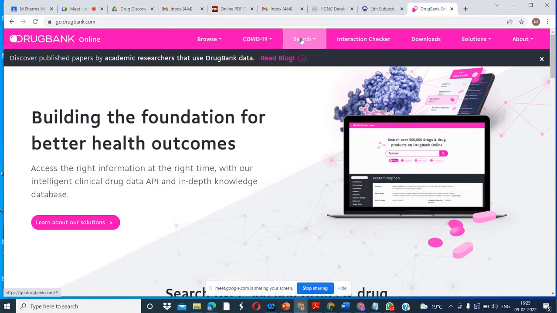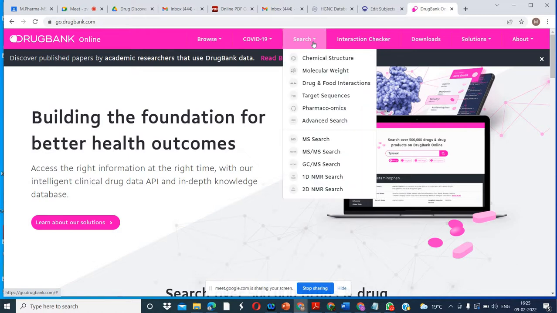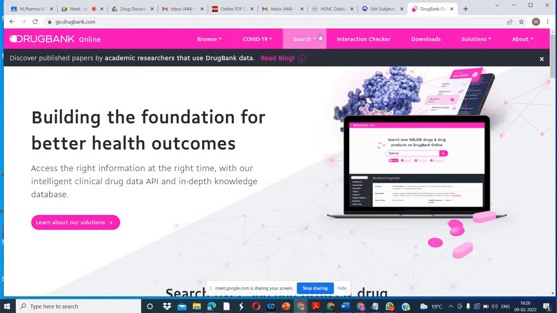In the search also you can make different types of searches: interaction checker, downloads. These are all different columns you can search. Search is important, and that is why chemical structure and molecular weight are given here. Using those you can use this input. You can search about chemical structure, molecular weight, drug and food interaction. These are the different things. We'll go to this later.